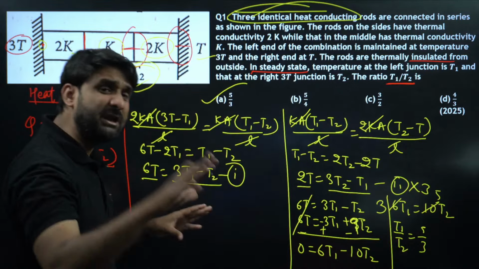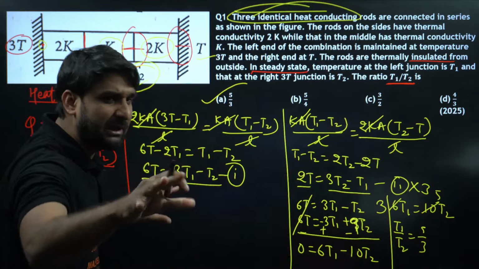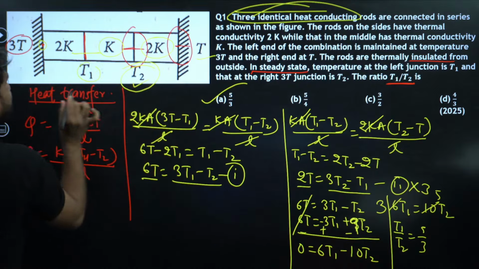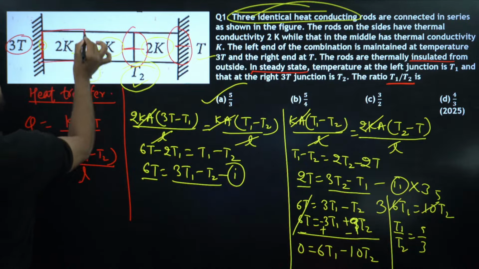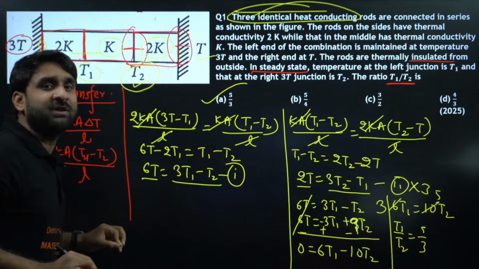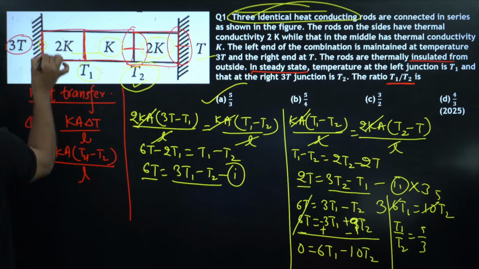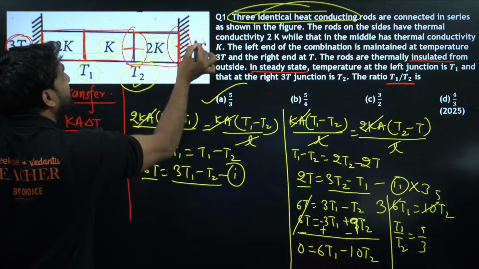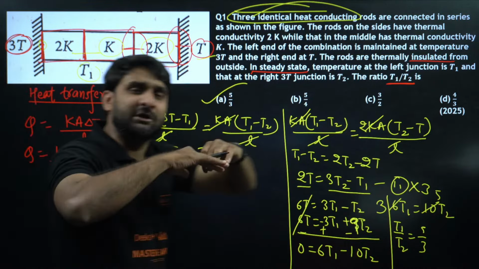This is very important for NEET point of view. Please, my dear champion, this is very important for NEET point of view. Let me tell you again. So here in this question, look, champion, this is a first rod, this is second rod, and this is the third rod. How many rods are there? 3 identical rods, right? And this rod is having temperature 3T, and the end of this rod is having temperature T. So this is absolutely clear, na?